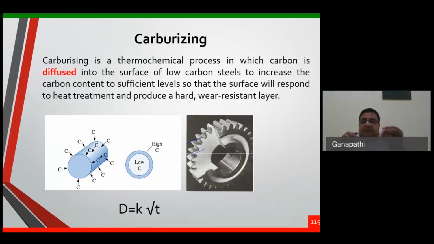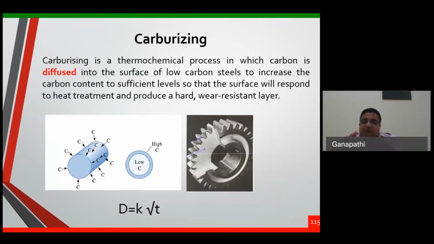I keep it for 5 hours. For a depth of 0.5 mm, mostly the carbon is increased. If I keep it for 10 hours, mostly 1 mm depth, the carbon is diffused. If I take 20 hours, 2 mm mostly diffused. What is happening? The surface is getting converted into a high carbon, but the core is still low. For a depth of 1 or 2 mm, it has become a high carbon steel because the carbon percentage is increased because of the diffusion of the carbon.